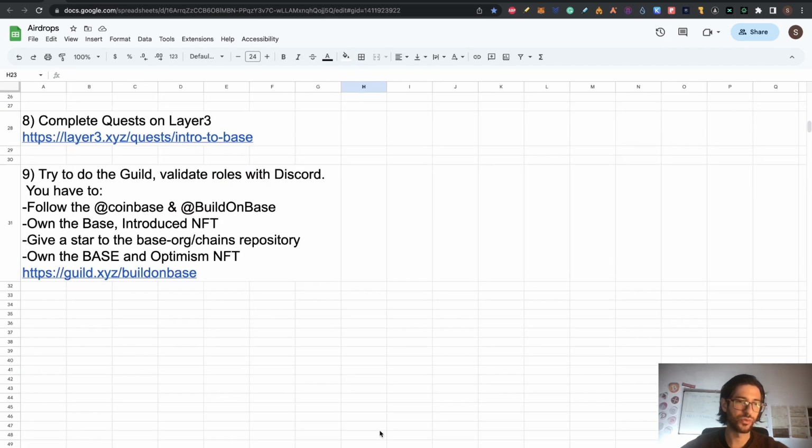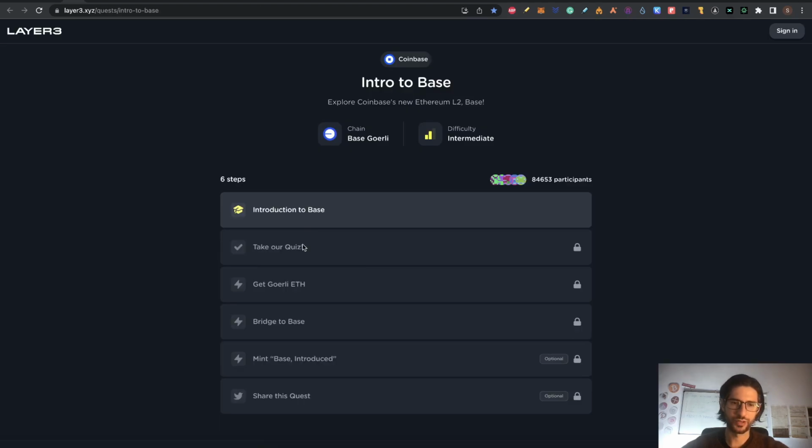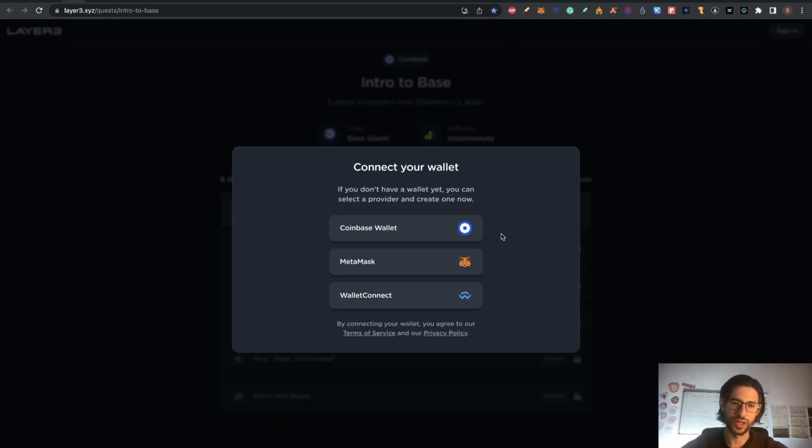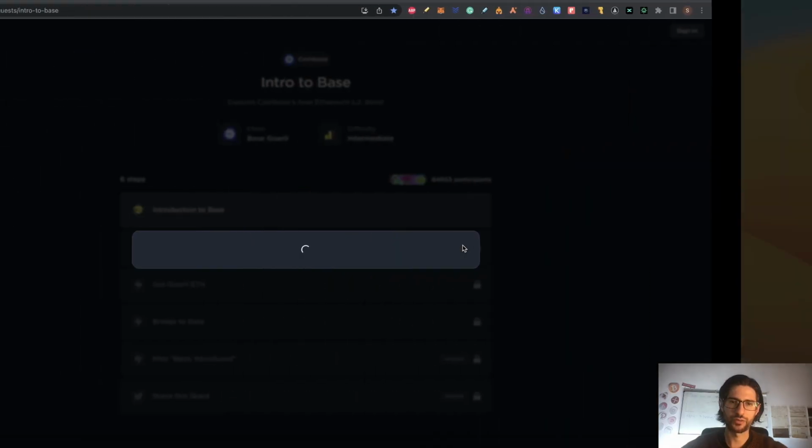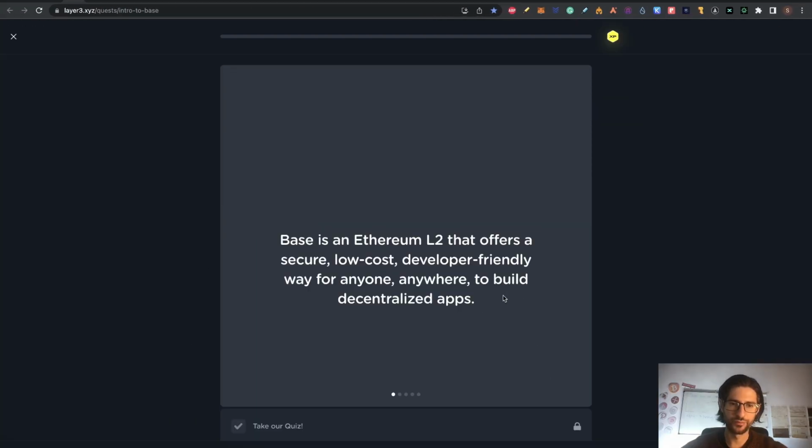Step 8 is we need to complete the quest on Layer3. So we are going to click this, and you need to take a quiz. You need to get Goerli Ethereum and do a couple of things that we already did. So this is not going to be difficult for you. First, for the quiz, you need to check a little of this stuff. After connecting your MetaMask, sign with Layer3, click on begin, and you need to answer these questions.